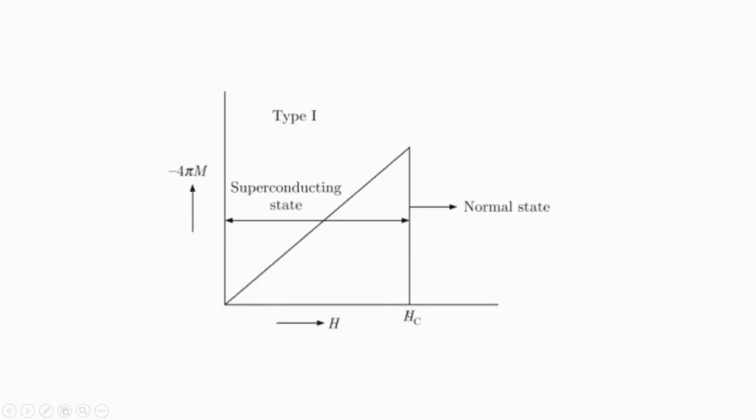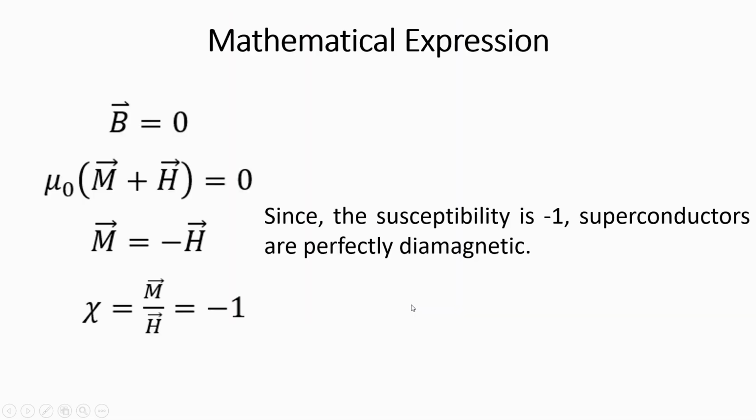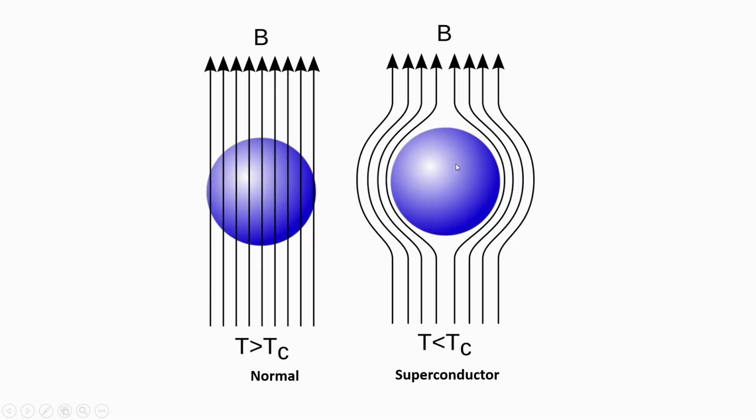Up to Hc, up to the critical magnetic field, the Meissner effect is observed. What does that mean? Magnetic field lines are expelled from the interior of a superconductor. That is why the magnetization and magnetic field intensity curve is a straight line up to the critical field. Once again, I suggest you pause the video and look at this plot very well, and for that I am going back to this particular figure.